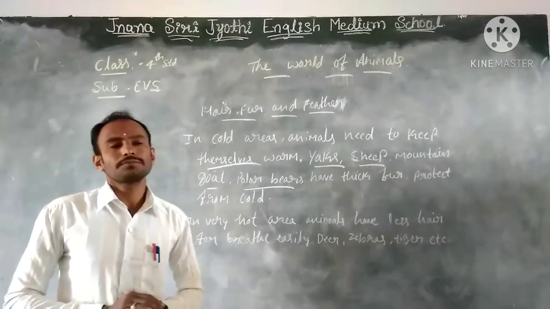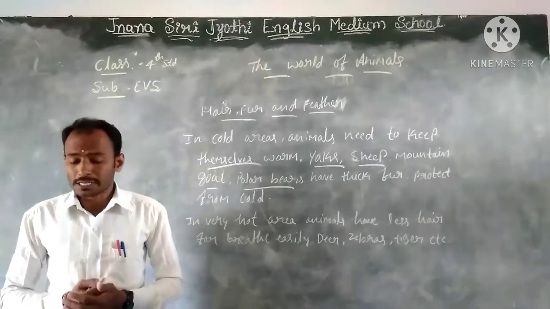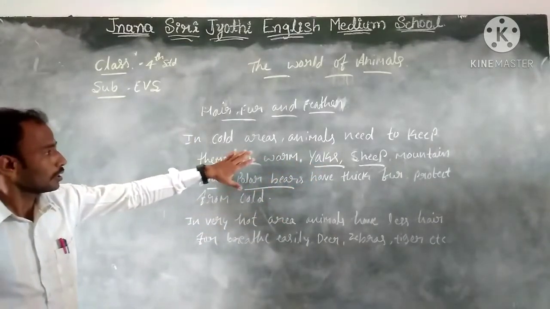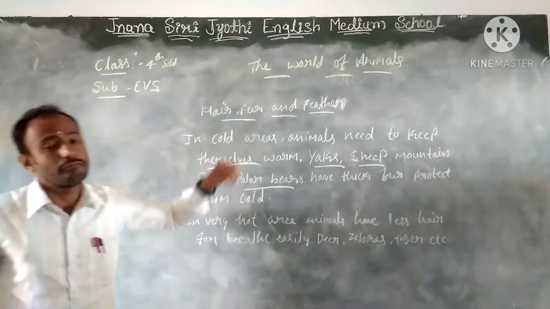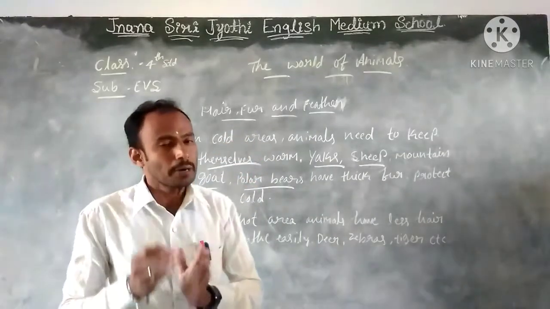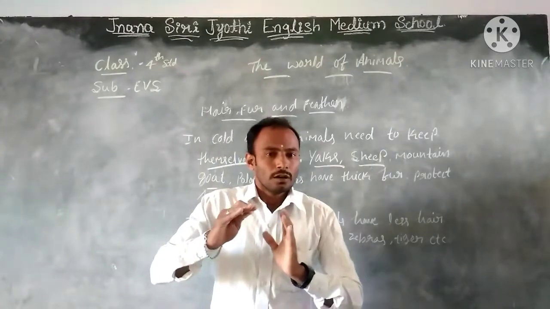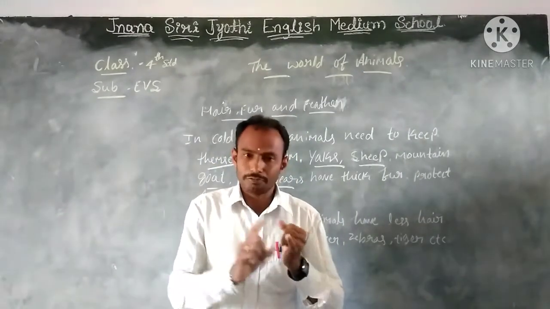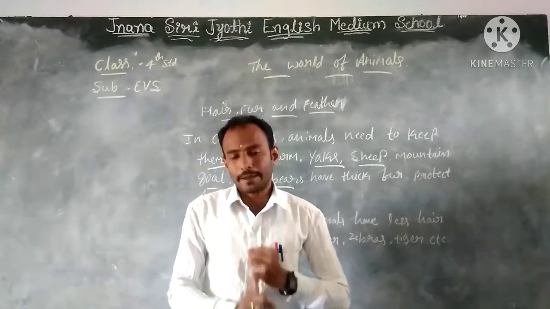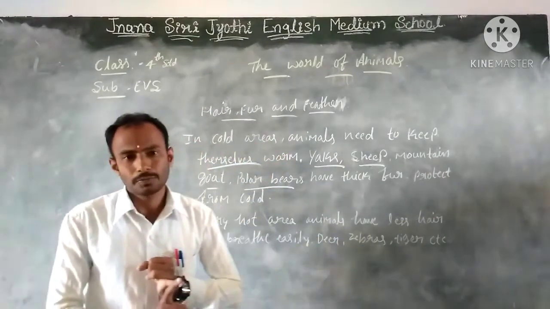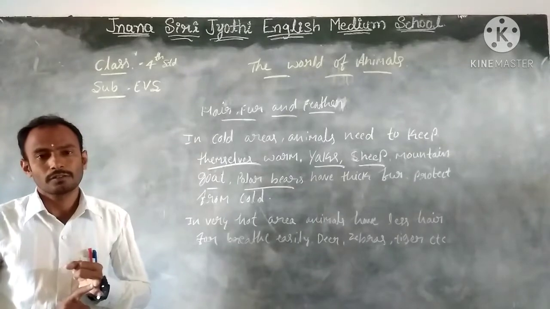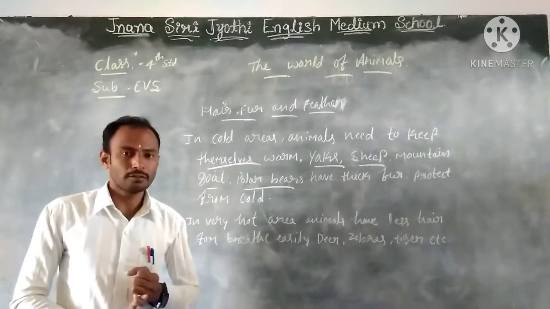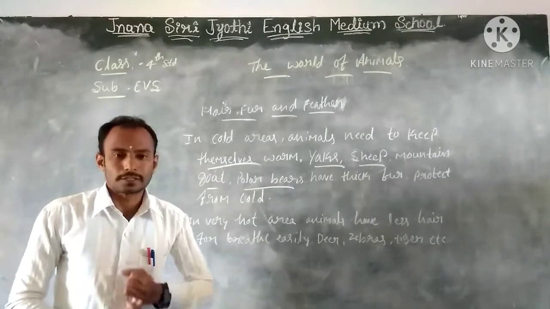Dear children, some animals have thick fur, as I have already told. At the same time, some animals look bigger, with thick fur and a big body, for example the elephant and the giraffe. These are very big. At the same time, some animals have feathers.